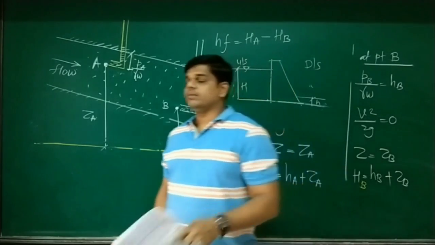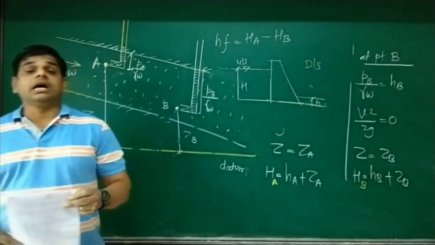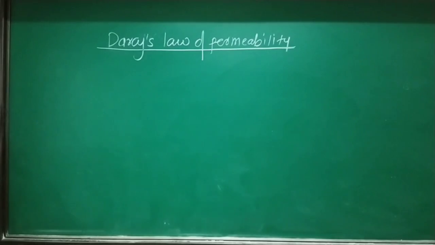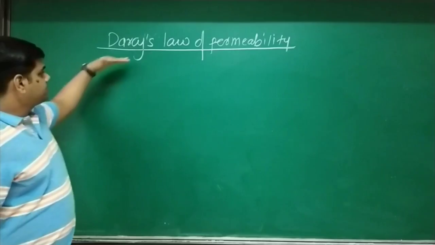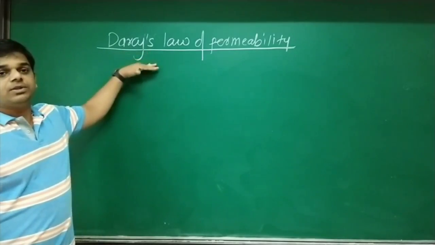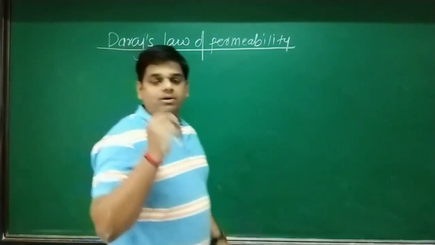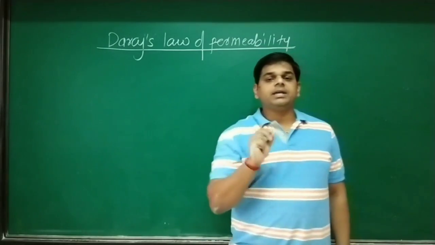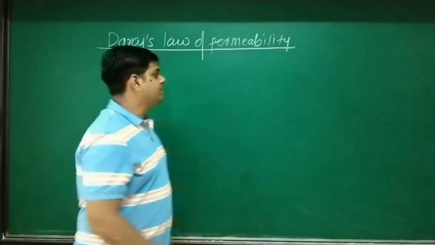Now after this, our next part is Darcy's law of permeability. Look at the board. Let's move to the next concept, Darcy's law of permeability. According to Darcy's law, velocity is directly proportional to hydraulic gradient.